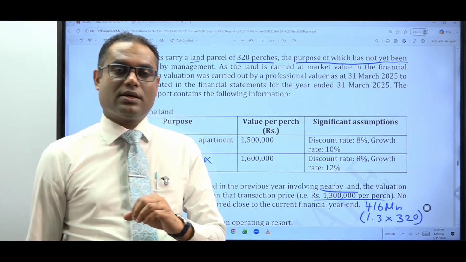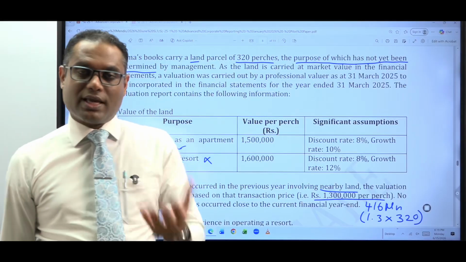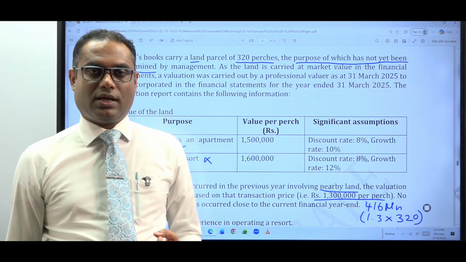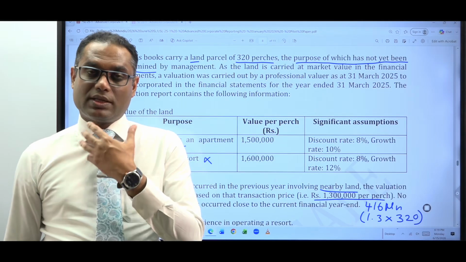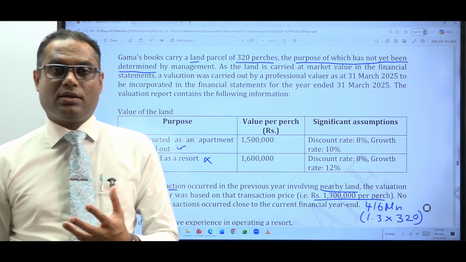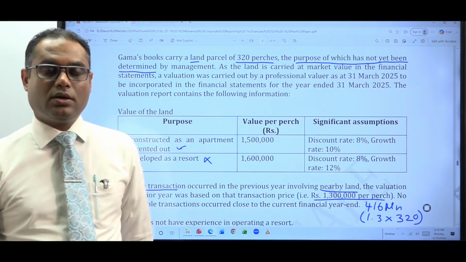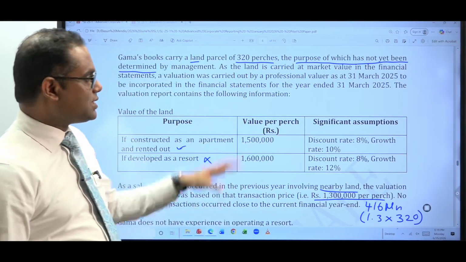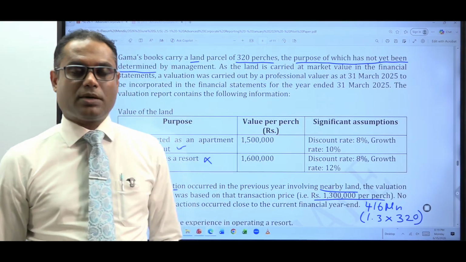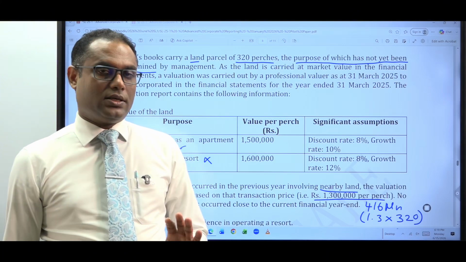Fair value model means what? You fair value the particular land at the end of each year, and the fair value gains and losses are taken to the profit and loss statement. Right? So, in the fair value model, there is nothing called depreciation. Anyway, this is a land, no depreciation. But if you use the fair value model under LKS 40, no depreciation, fair value gains and losses you are taking to the profit and loss statement. So, it seems that in this situation, the company is using the fair value model as the subsequent measurement model of the investment property under LKS 40. Are we clear?